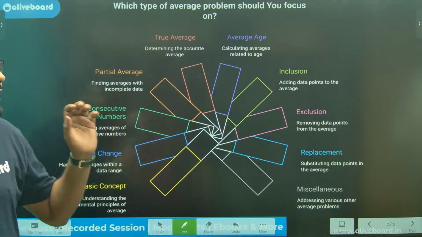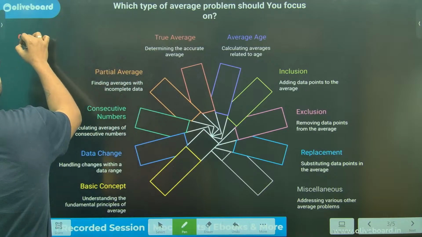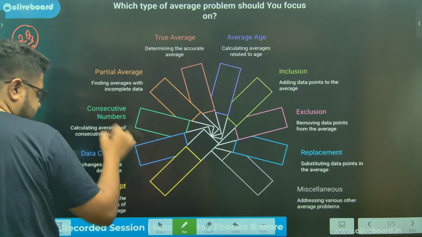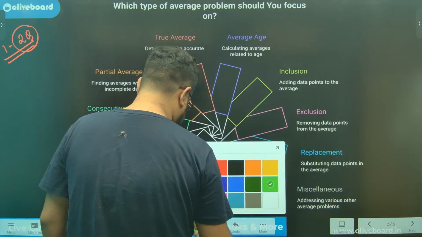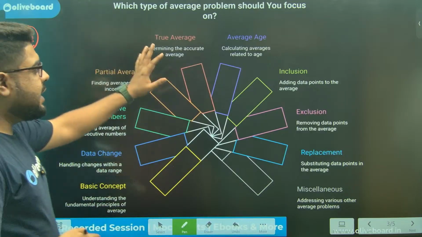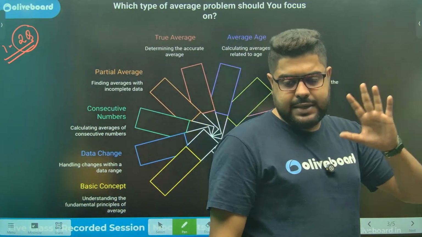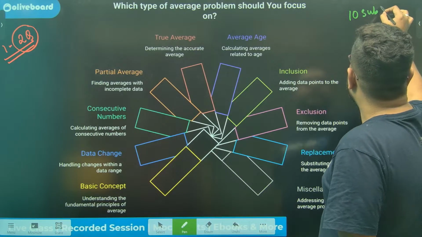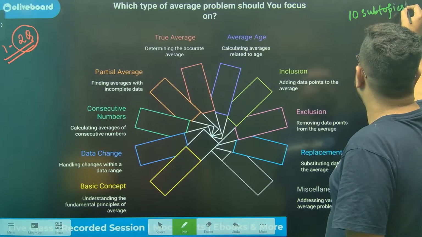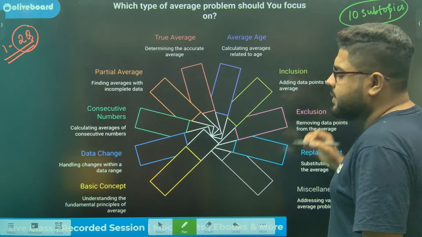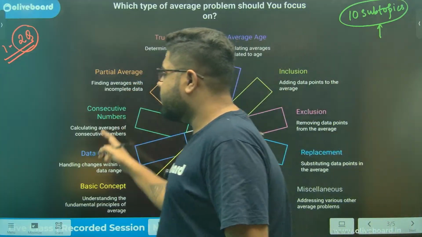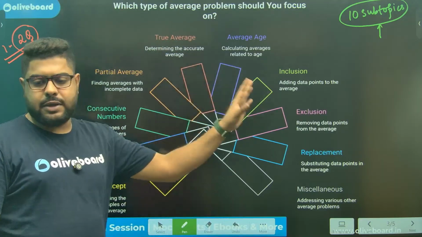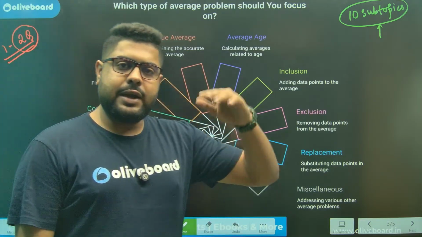Again, from average, you can expect on an average 2 questions per shift. 1 to 2 questions definitely they can ask you per shift. You should be prepared to take those on. I've given you in total 10 subtopics which I feel are a must. You must know all these 10 subtopics. If I ask you a question from any of these 10 subtopics and you say yes, I'm ready, that means this chapter is prepared for you. You have to be ready till tier 2 level.